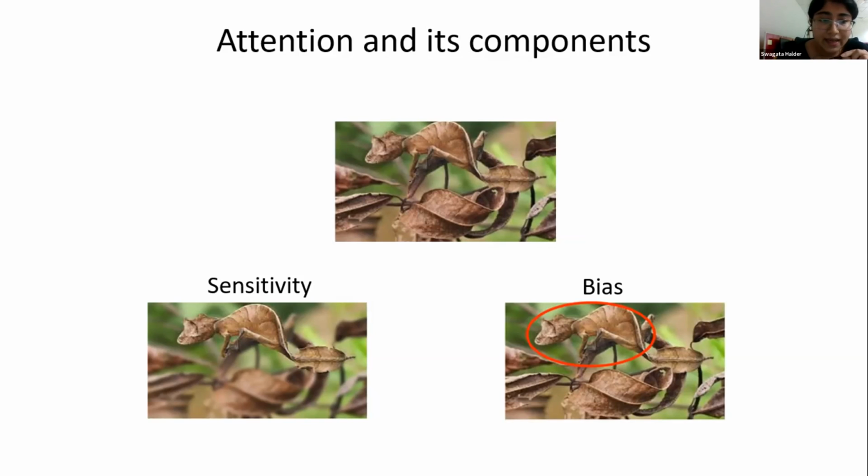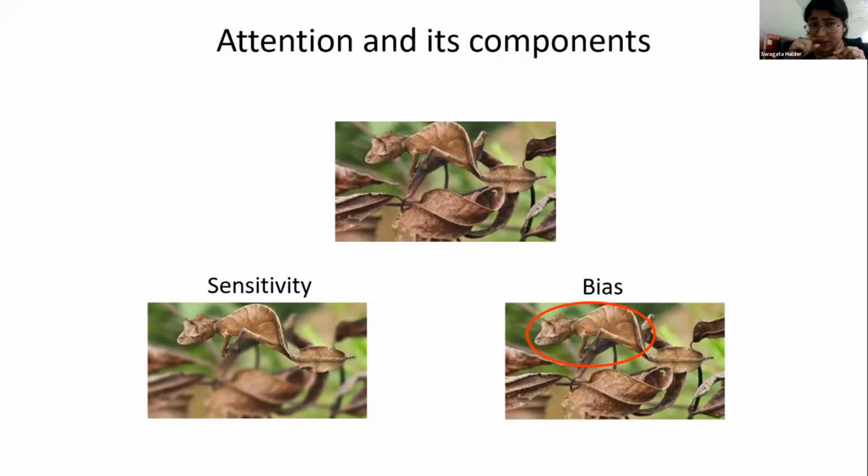On the other hand, your prior knowledge tells you that the chameleon is more likely to be above the branch, not below. So you could alternatively enhance your bias to select the information from the relevant location, here above the branch, and put more weightage on that information for your decision making. Or you could use a combination of both: enhance sensitivity as well as bias.